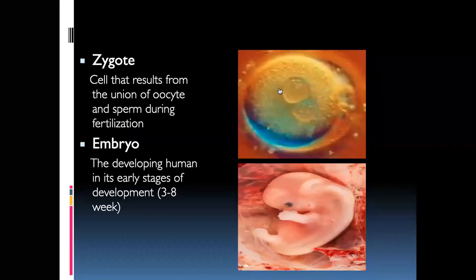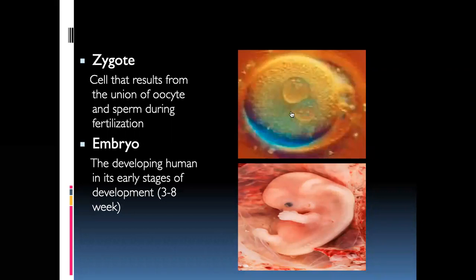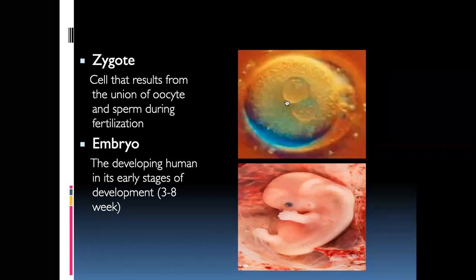What is a zygote? A zygote is a cell that results from the union of the oocyte and the sperm during fertilization. So this is the stage where you get the oocyte and the sperm. Once it enters inside, you can see two nuclei here, one male and one female pronucleus. So this stage is called a zygote.